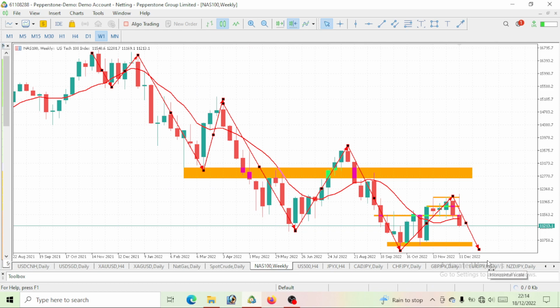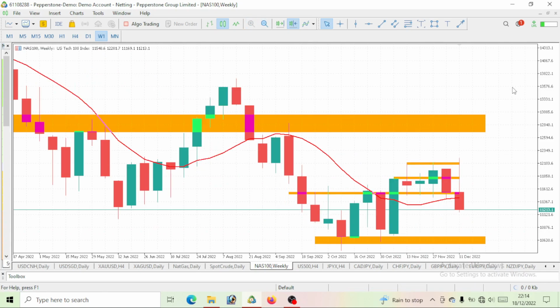Throughout this week, for the weekly aspect of it, we would want to see this Nasdaq 100 give us a bearish move. We should also expect it to open and close bearish. So on the weekly time frame, we are going bearish. Currently we are trading below our 10 period moving average on the weekly time frame. As long as we are still trading below it, we are still to go bearish.